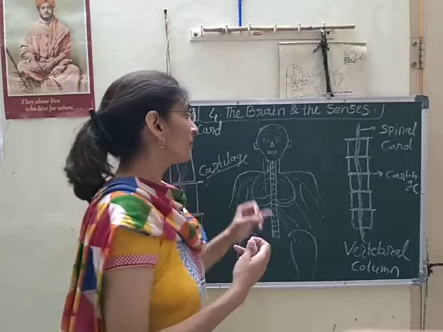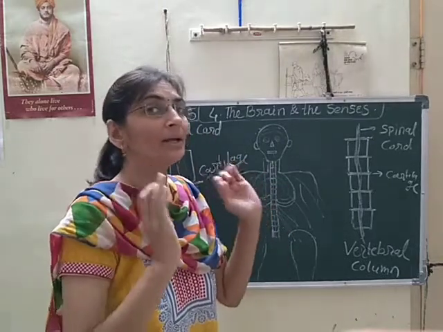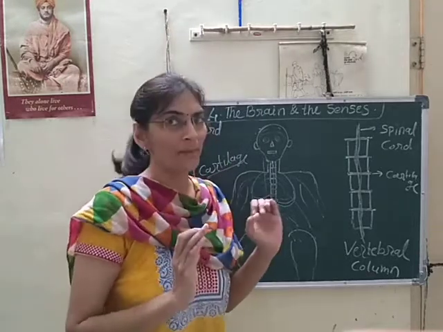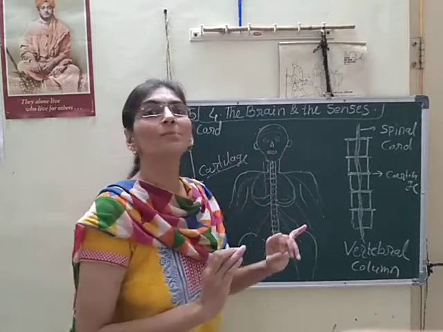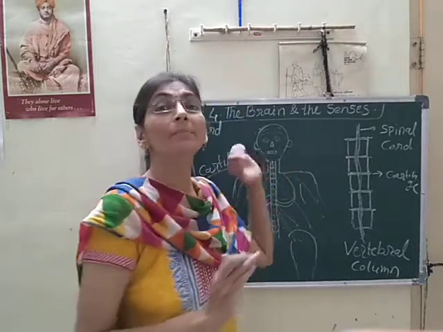So it is very important. It works as a mini brain. Why am I saying it works as a mini brain? Because many times it is not possible to take every decision through the brain.